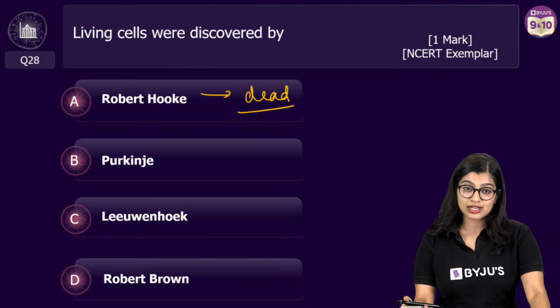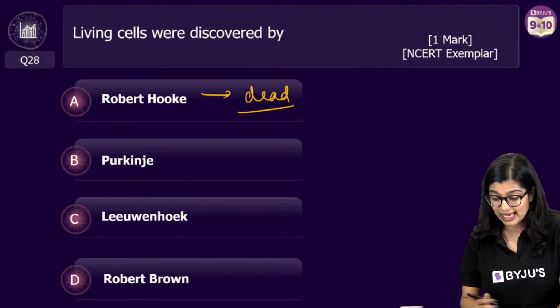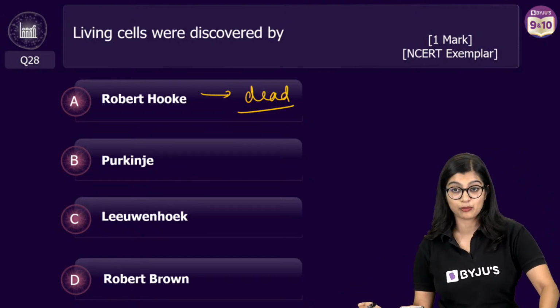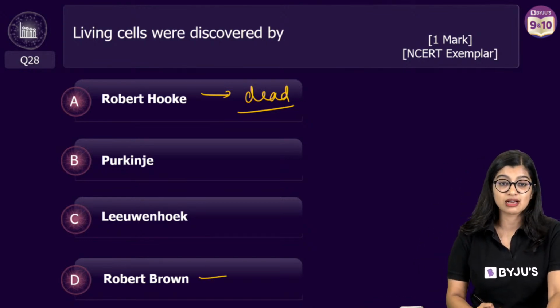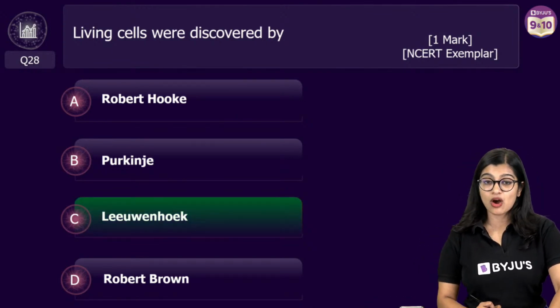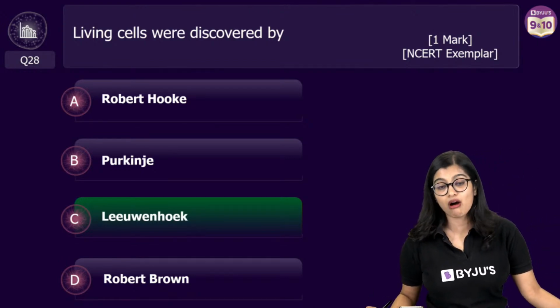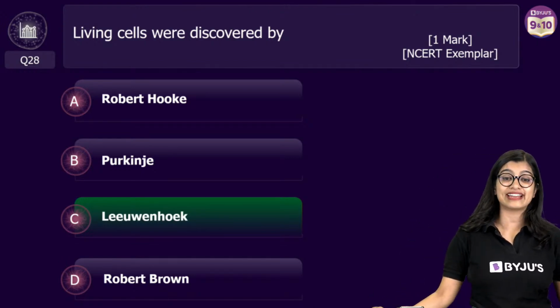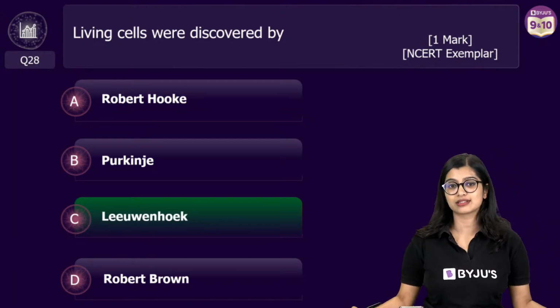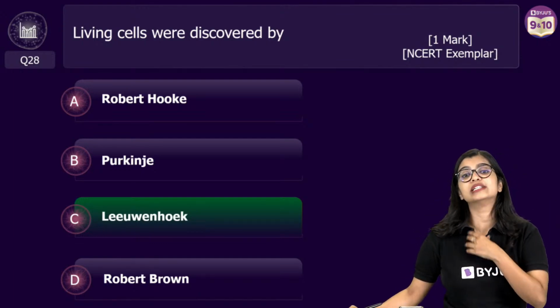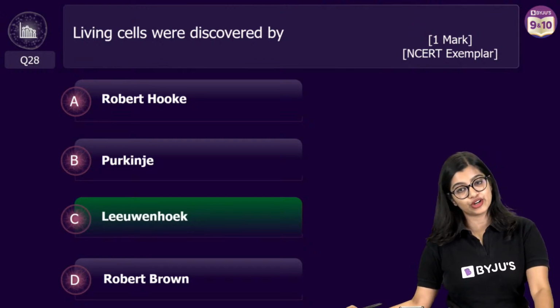Purkinje did not discover living cells, but he was responsible for discovering protoplasm. Robert Brown discovered the nucleus. Leeuwenhoek discovered living cells and he called them animalcules, right? So he was the one who discovered living cells for the first time.